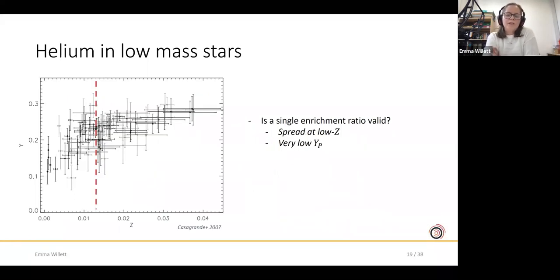Beyond the question of what the enrichment ratio should be, we also have to ask whether a single, particularly linear enrichment law is valid across the whole history of the Milky Way at all. This is one example from the literature, but the features that you see here are common to many. There's an increased spread at low metallicities, below about solar metallicity. And also, if you fit a line through all of this data, you would recover a primordial helium abundance which is significantly lower than what we know from Big Bang nucleosynthesis. Both these features are quite difficult to explain at the moment.